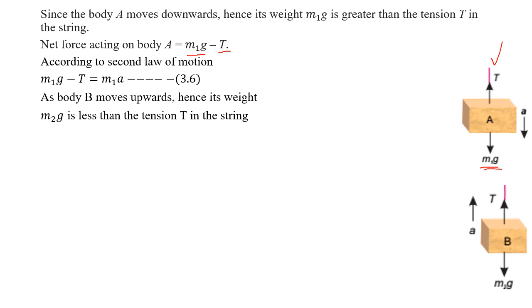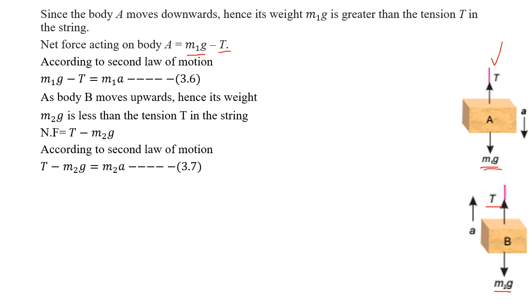That is why the body is moving upward, and the net force will be equal to T, tension, minus m2g. If we subtract this weight from this tension, the net force will be tension minus m2g. And again applying the second law of motion, this net force will be equal to the acceleration produced multiplied by the mass of the second body.